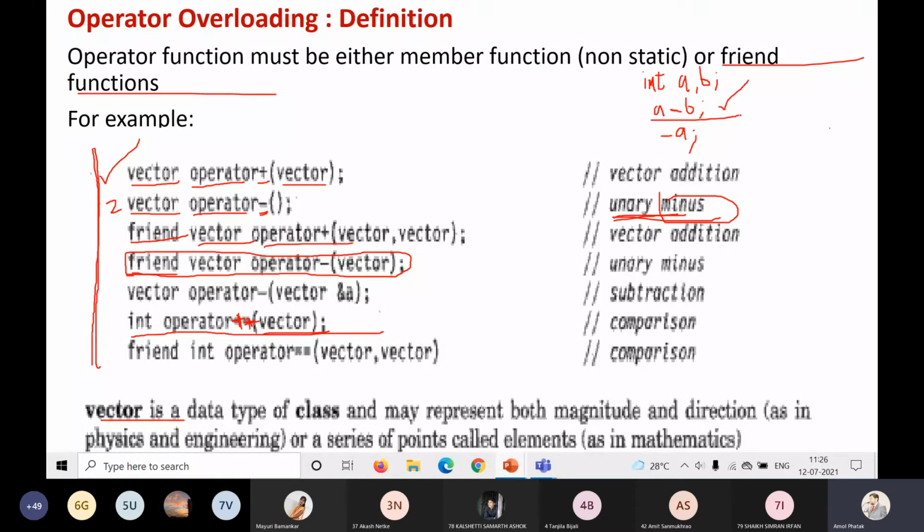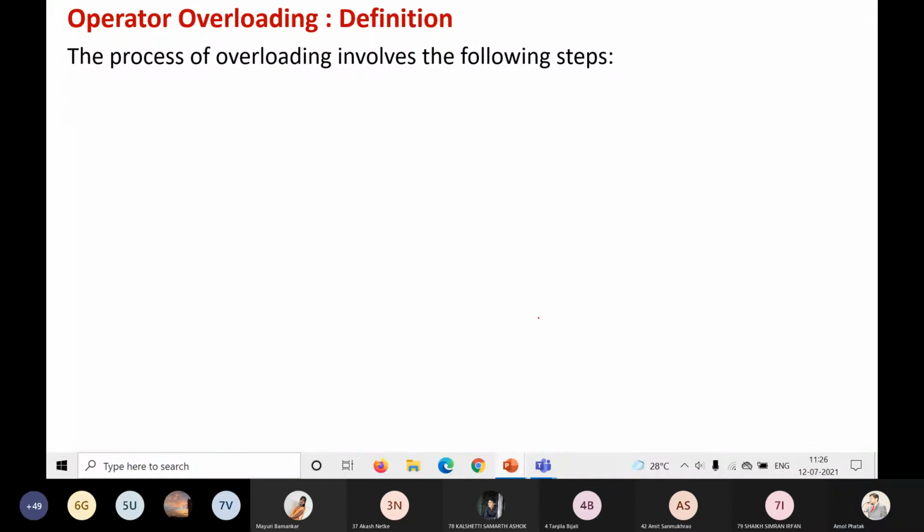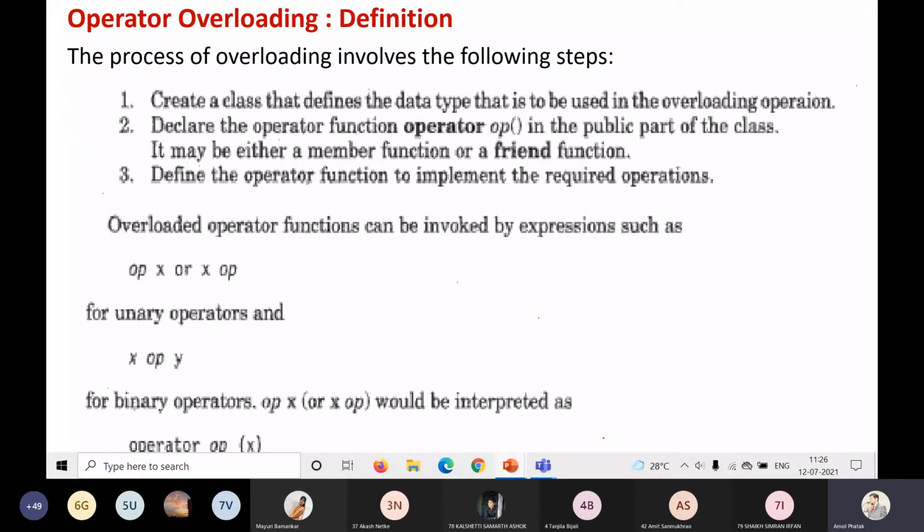So let us move to one example. I think we have covered most of the theoretical part, so let us go through the next point with the example. The last point of the theoretical discussion: the process of overloading involves the following steps. Step number one, create a class that defines the data type that is to be used in the overloading operation. So first we have to create a class that defines the data type.